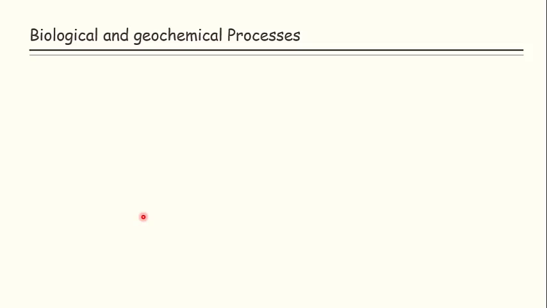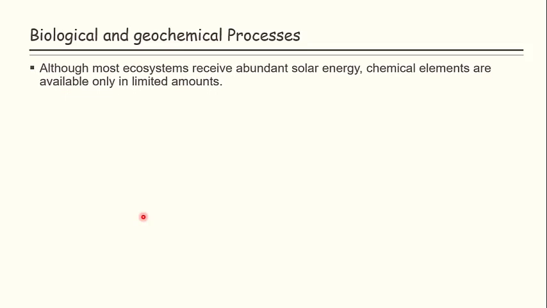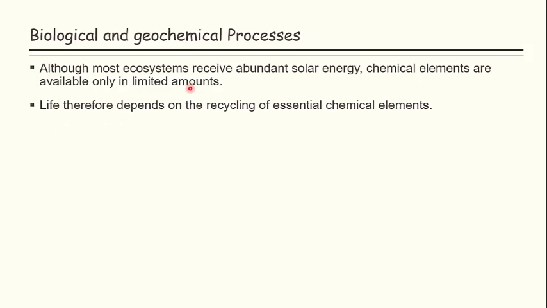As far as the biological and geochemical processes are concerned, although most ecosystems receive abundant solar energy, chemical elements are available only in limited amounts. For example, if we relate nutrient cycling to the energy formation processes of plants like photosynthesis, photosynthesis is driven by solar energy, but there are certain elements available in limited amounts because not all nutrients are synthesized by solar energy. So life therefore depends on the recycling of essential chemical elements.